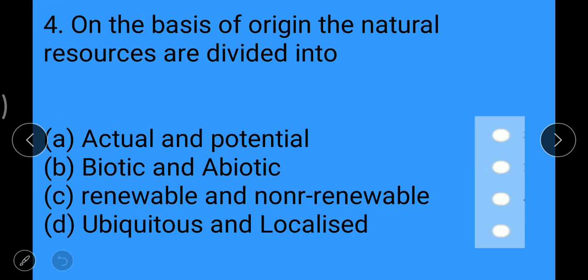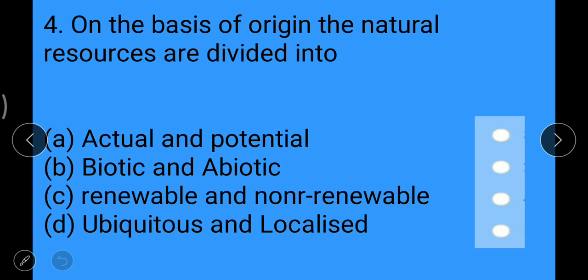Now next question: on the basis of origin the natural resources are divided into option A actual and potential, option B biotic and abiotic, option C renewable and non-renewable, option D ubiquitous and localized. So option A, actual and potential, is a division of natural resources.